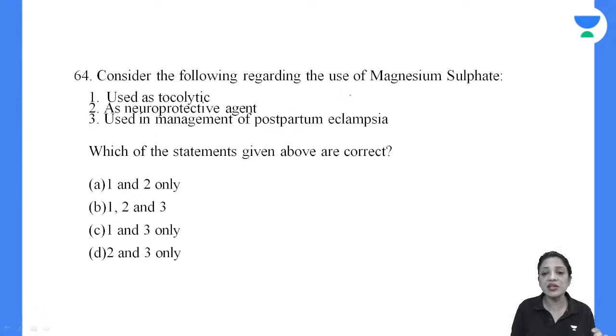Consider the following regarding the use of magnesium sulfate. It is used as tocolytic. It is a neuroprotective agent. It is used in the management of postpartum eclampsia. Which of the following statements are correct? A, B, C, D. Choose. 64.